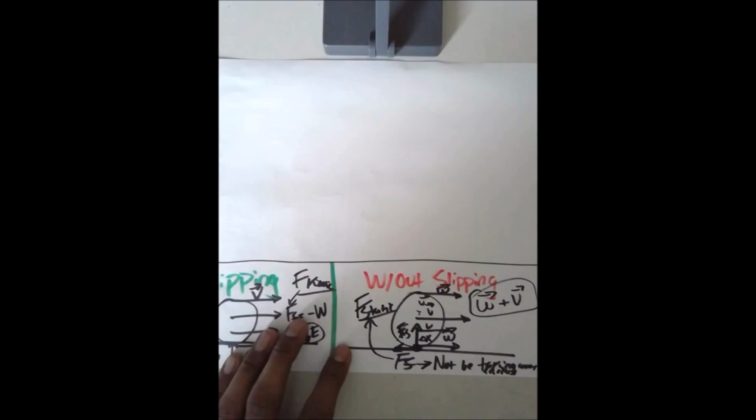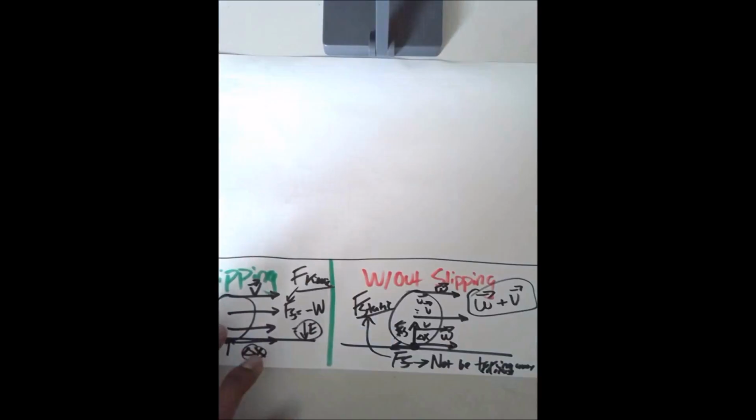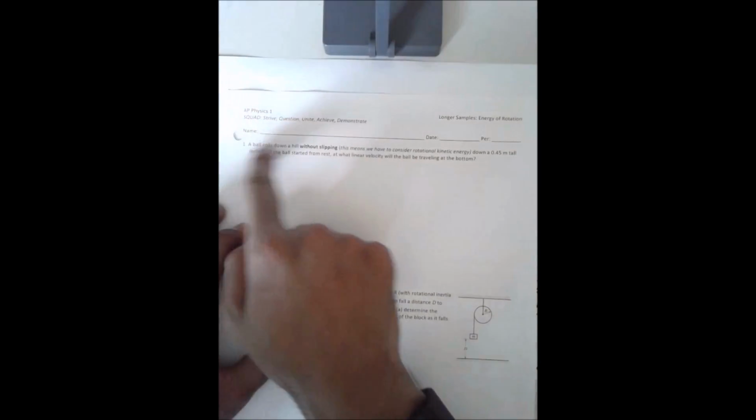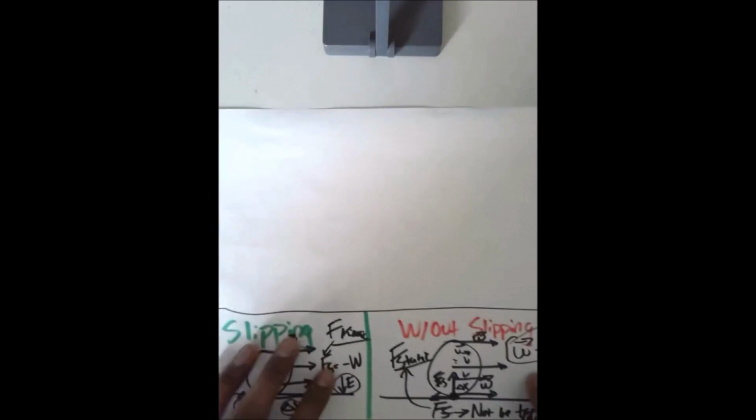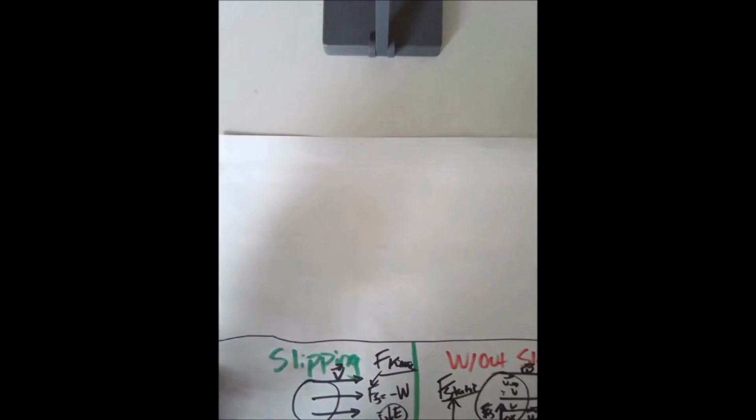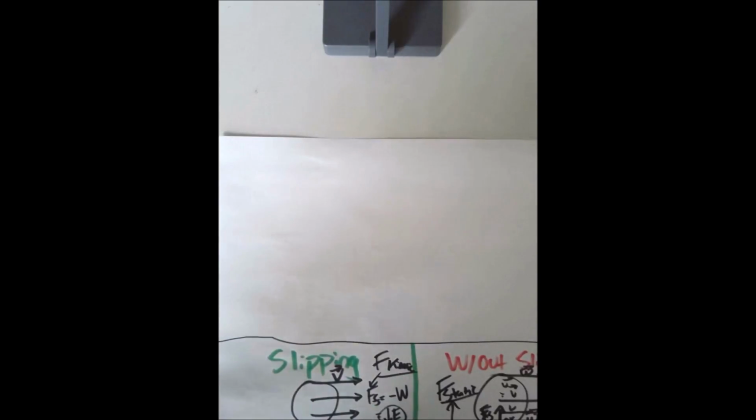Now, what does this even mean for problems that we want to solve? Let's take a look back at this problem. A ball rolls down a hill without slipping. Okay, so we have to consider rotational kinetic energy. That makes sense because the object is actually rotating now. So I'll solve this problem out on this paper right over here.